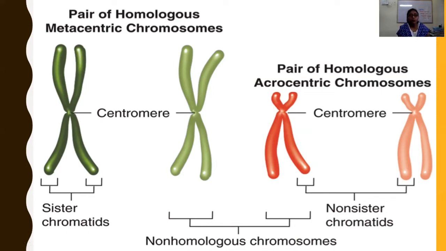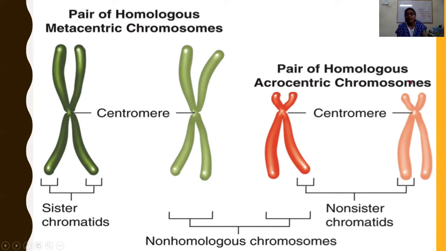So you can count the number of chromosomes by counting the centromeres. This is a single chromosome, and this is also a single chromosome because one centromere is there. If this is from the father and this from the mother, then these two are homologous. These two chromatids are sister chromatids, but this chromatid and those two are non-sister chromatids.